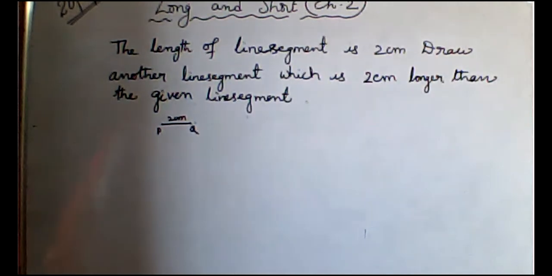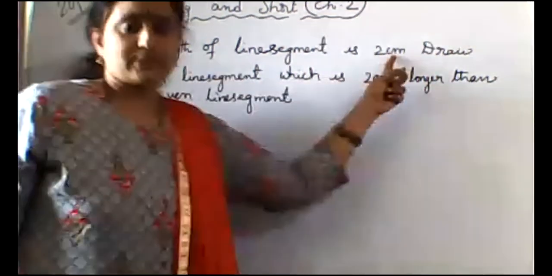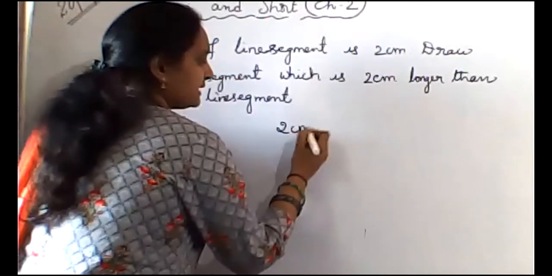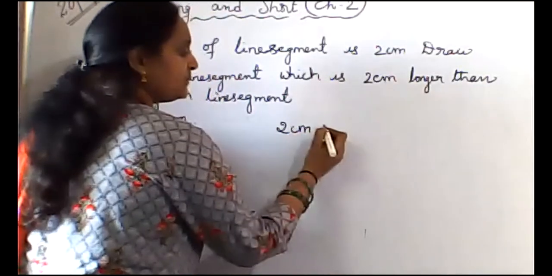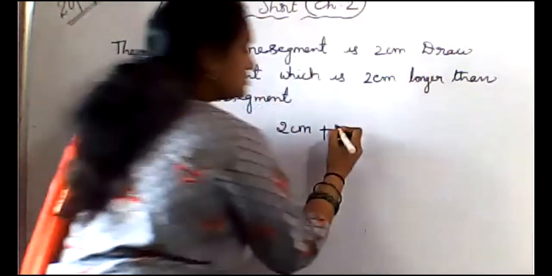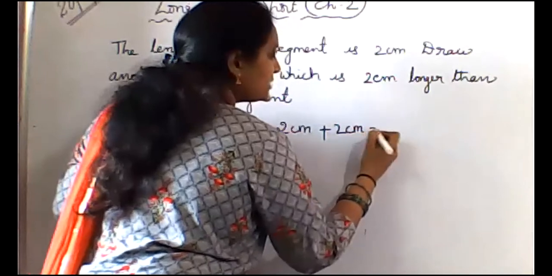Teacher, we have to add 2 centimeters to this 2 centimeters. That means given is 2 centimeters. The length of the given line segment is 2 centimeters. So 2 centimeters longer means more. We need to add 2 centimeters to the given length.